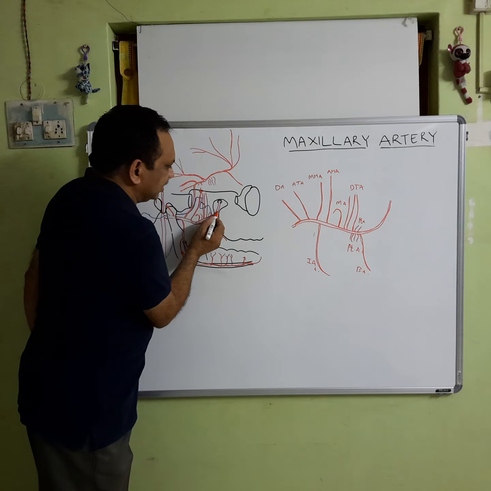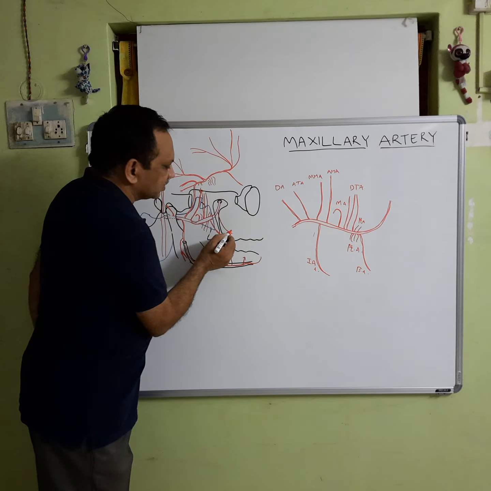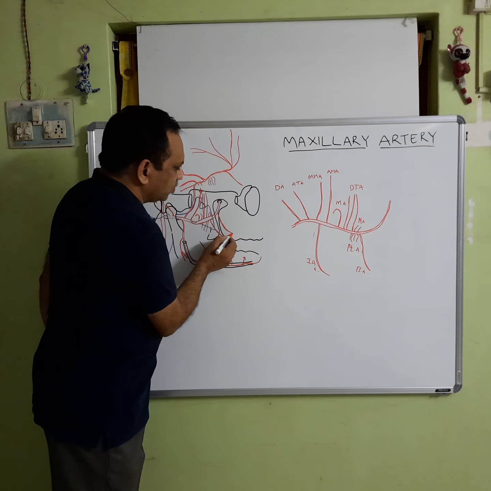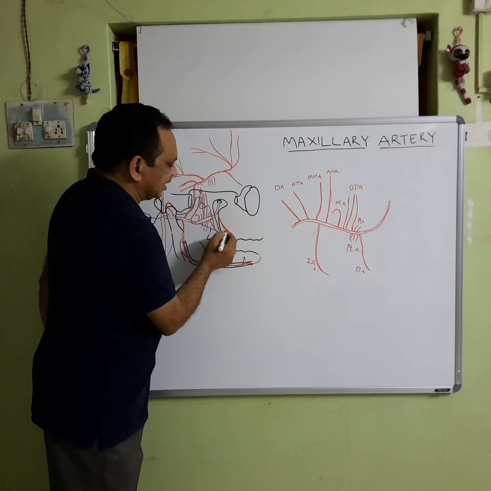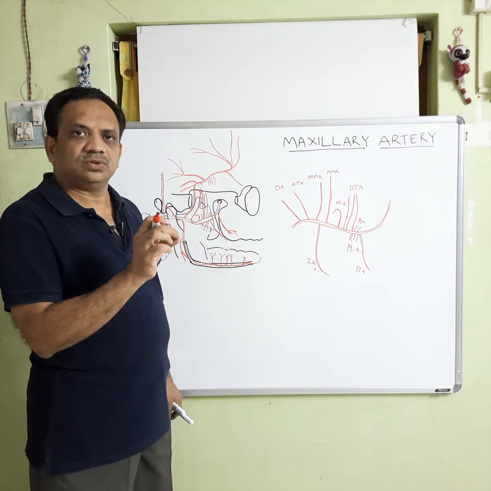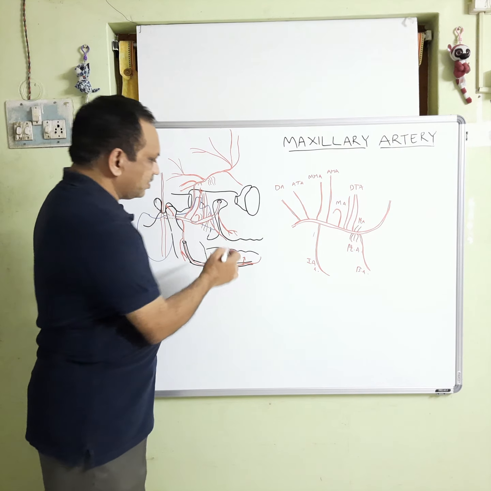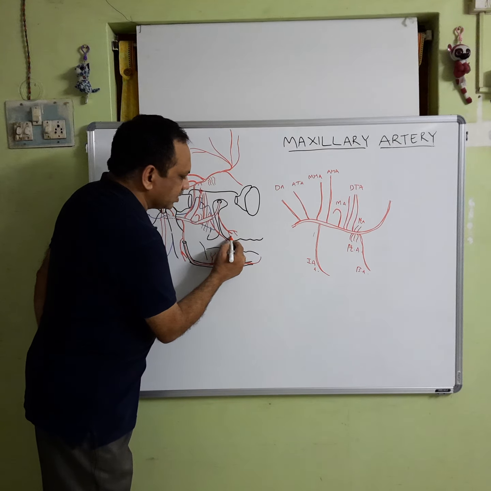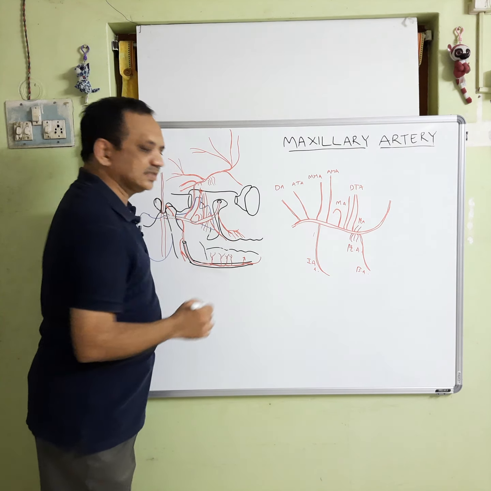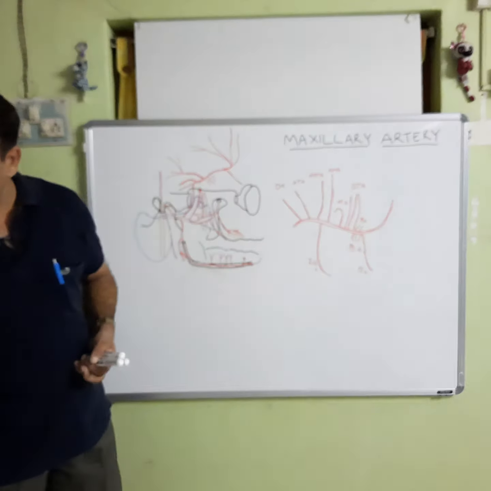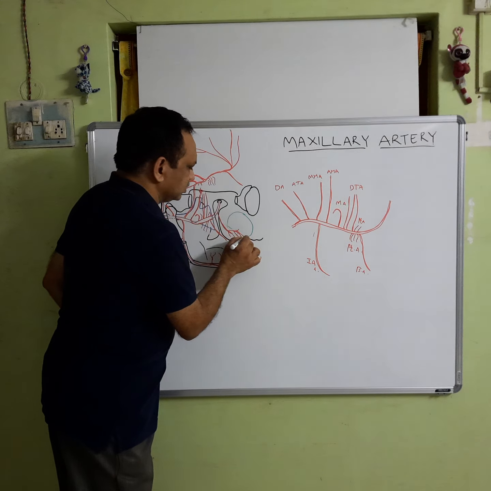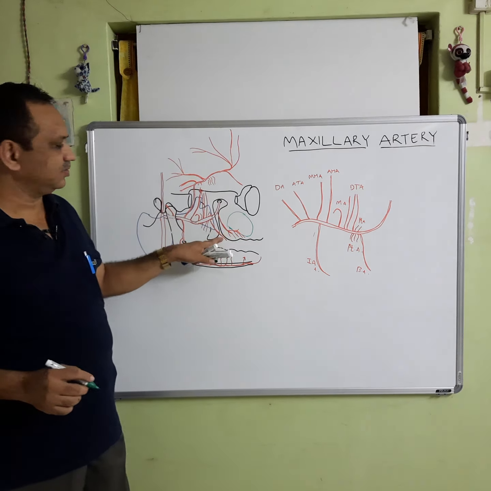Then it comes out through the pterygomaxillary fissure and reaches the posterior surface of the maxilla, where it divides into a few branches which pass through the foramina present over there to supply the molars and premolars of the maxilla, and a few twigs to the maxillary air sinus, which is present right over here, like this.